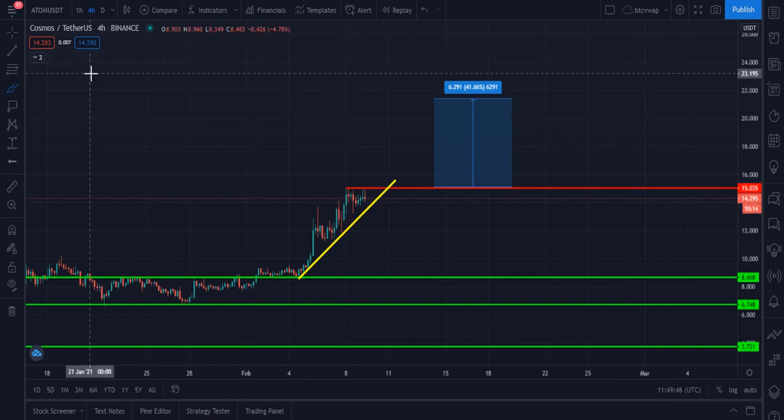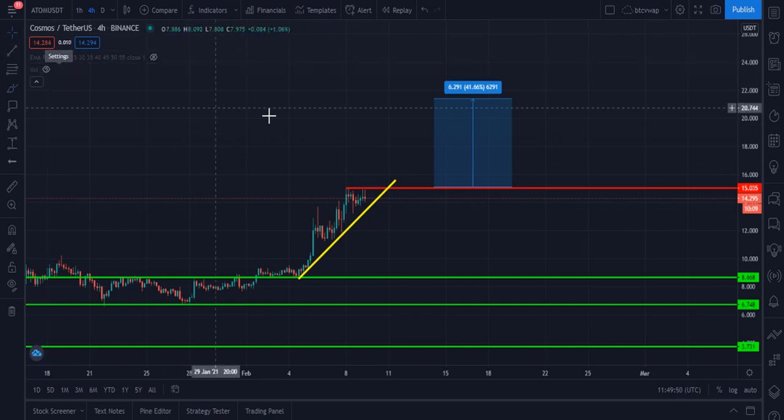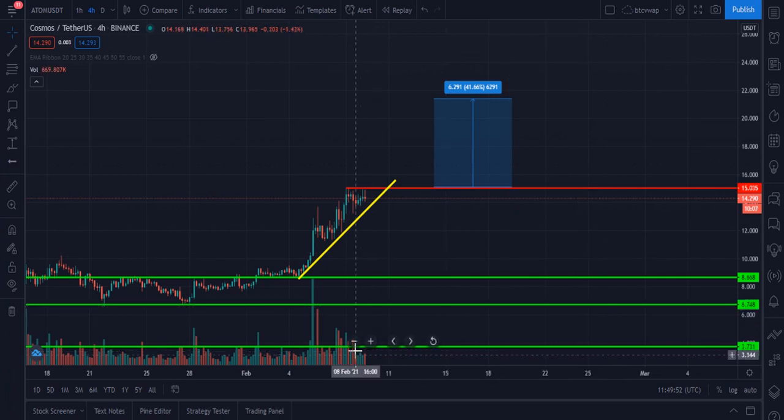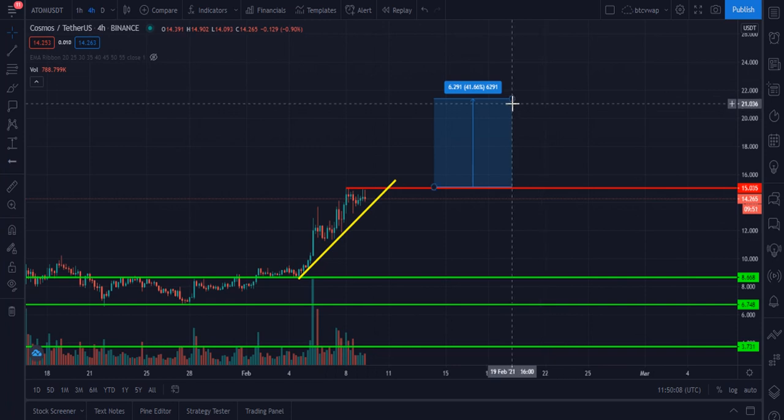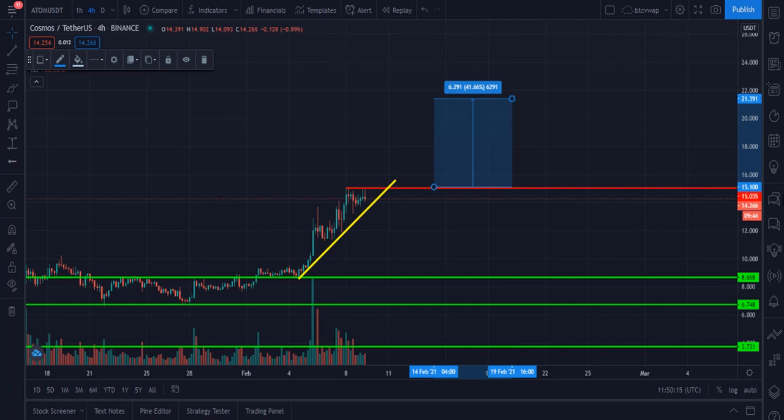Let me please show you the volume. Here you can see currently volume is not very satisfactory and not very high. I need this kind of candle in this chart. Once Cosmos break this $15 resistance and close day candle above this, then our next target of the Cosmos will be at $21 price, and this is my immediate short-term target for the Cosmos right now.